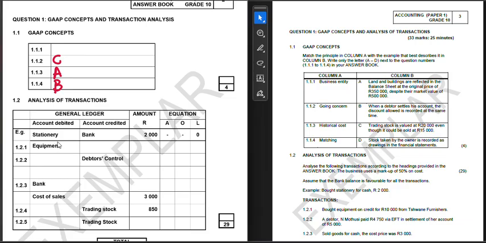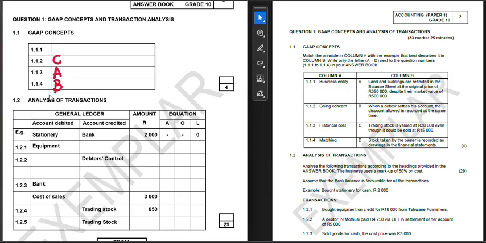Now, let's see if we don't just deduce it. We need to understand if it's correct. Let's go back to D and look at it. It says, stock taken by the owner is recorded as drawings in the financial statement. The owner takes stock for personal use. We say that this is business entity. It is business entity because the business is recognized as its own person, separate from the owner.